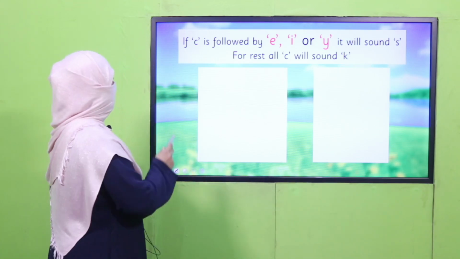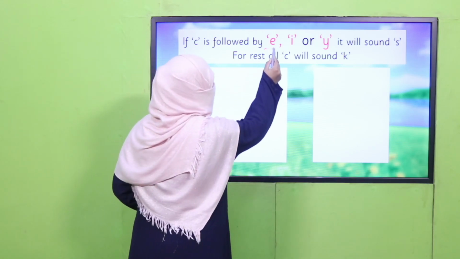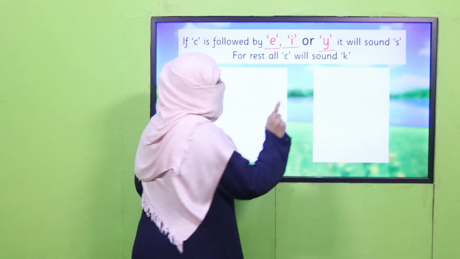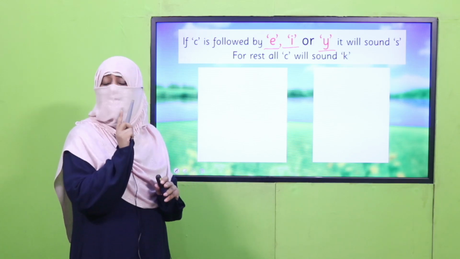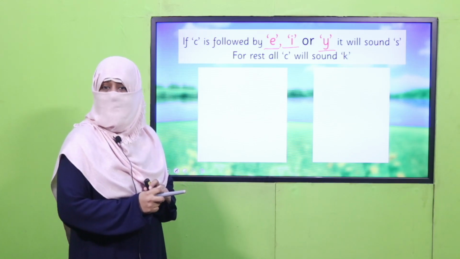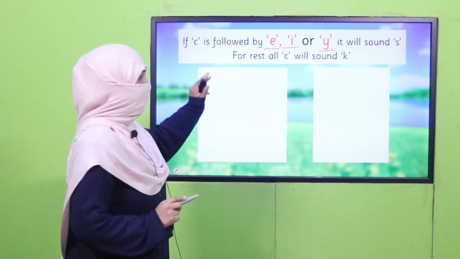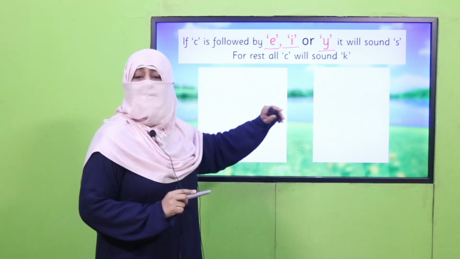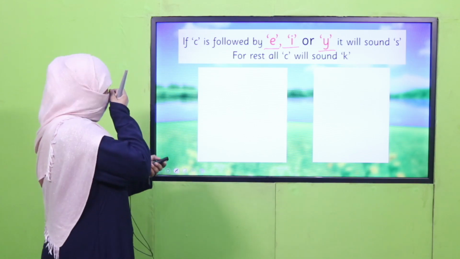So my dear children, now you will focus. If you find E, I, Y, these three letters, we will say the soft sound of C, and that is S. And in the rest of the cases, if C is not followed by any of these three letters, you will say its hard sound, that's K, right? This is the way we are going to say these words.